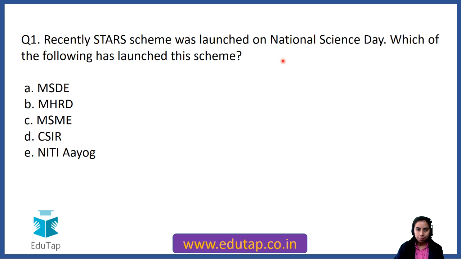So is it MSDE, that is your Ministry of Skill Development, MHRD, MSME, CSIR, or Niti Aayog? So these are all acronyms. You have to know about them. CSIR we have today covered. Then MHRD, you know, the Human Resource Development Ministry, and Micro, Small, Medium Enterprises Ministry, the option C says. So our answer here is option B. MHRD has come up with the STARS scheme.